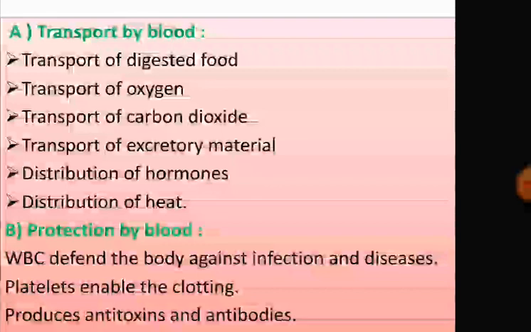So blood forms a clot whenever there is a cut, and platelets enable this clotting, that is, they protect us. WBCs defend the body against infection and diseases. How do they do this? WBCs protect the body from diseases by engulfing bacteria which may have entered the body. They produce antitoxins and antibodies that neutralize the poisonous substances or kill the germs which enter the body.